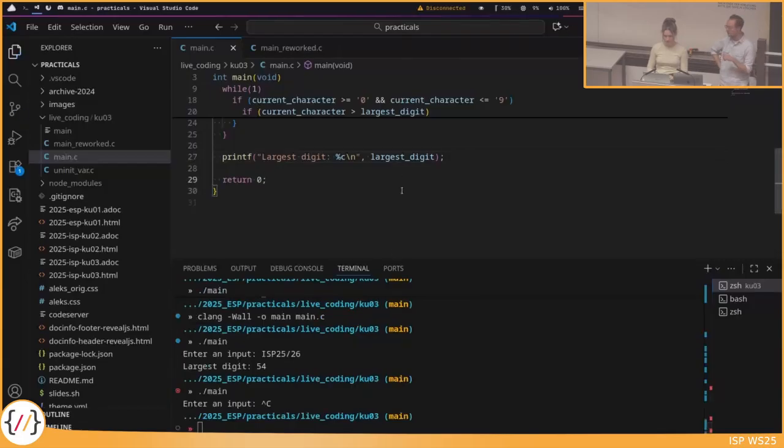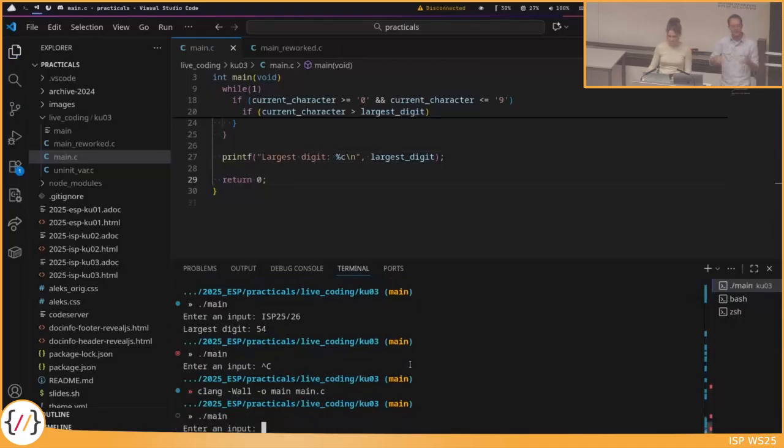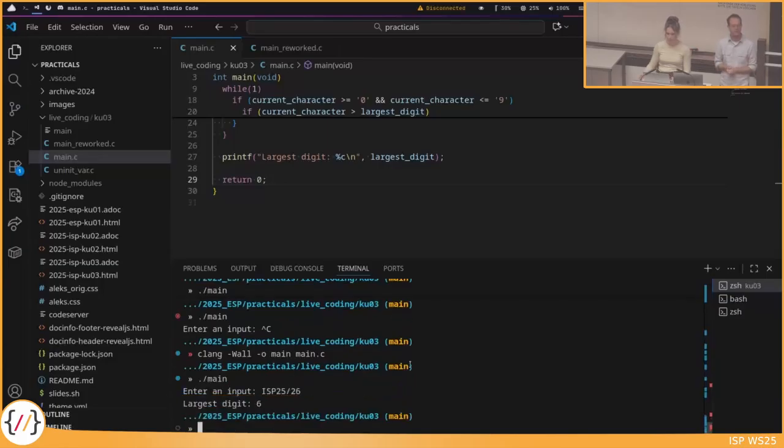For this reason, if we interpret this character as an integer, it would be 54. But we would like to have the character representation of this number. So if we print it with %c, then we get the 6, hopefully. Yeah.